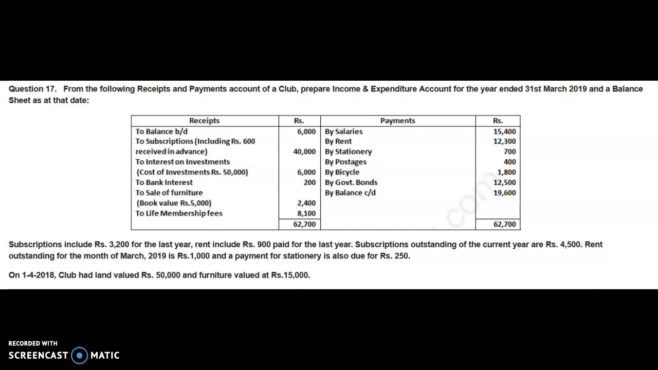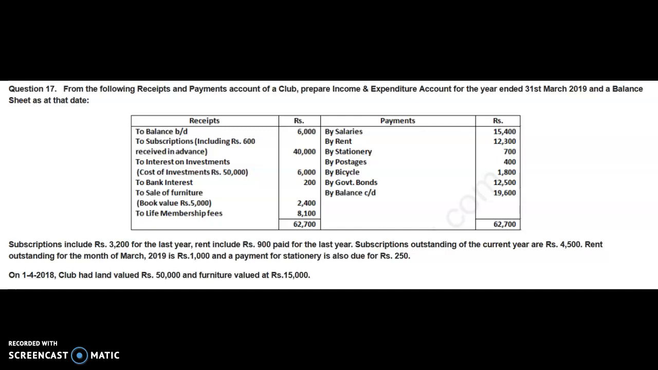First, it is from the following receipt and payments account of a club, prepare income and expenditure account for the year ended 31st March 2019 and balance sheet as at that date. So from this receipt and payment account, you have to prepare two things. One, you have to prepare income and expenditure account, and second, you have to prepare the closing balance sheet. But dear students, please understand that in this question, capital fund is not given.